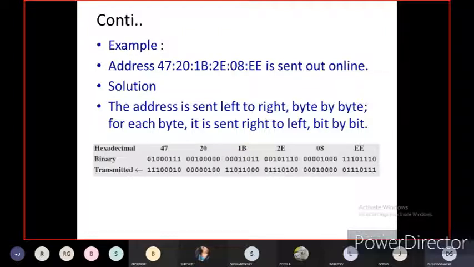That is, for example, 47 from left to right is 0100 0111, but it is transmitted in the reverse direction. Whichever is the LSB is sent as the MSB, and the MSB is sent as the LSB. So the address is sent left to right, byte by byte, and for each byte, it is sent right to left, bit by bit. So the same address will not be transmitted in the same format. The address will be interchanged.